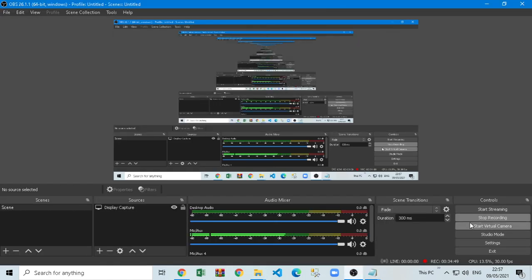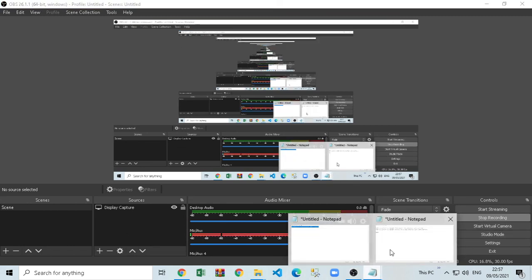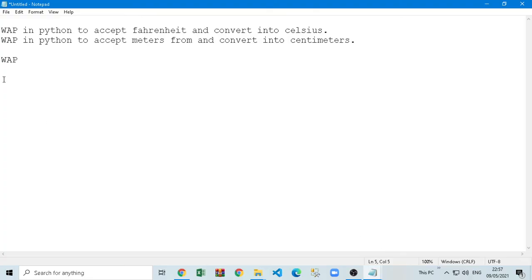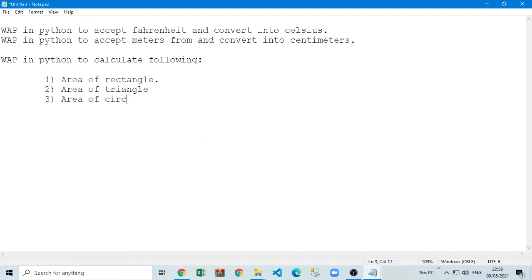Write a program in Python to calculate the following, and you can try calculating, let's say, area of rectangle, and then you can try calculating area of triangle, and then you can try calculating area of circle.